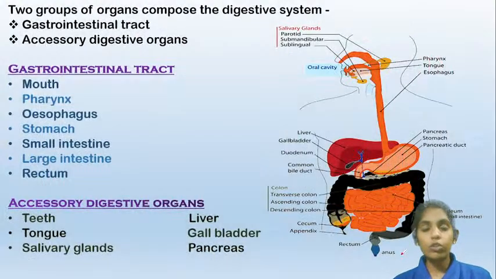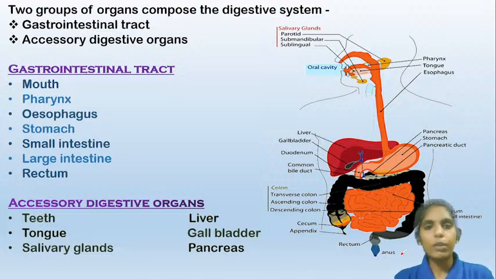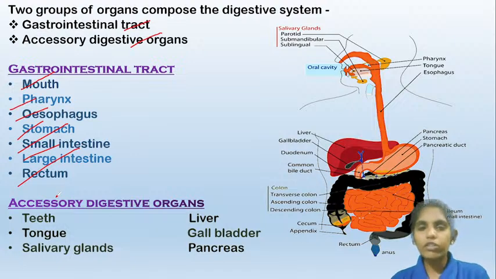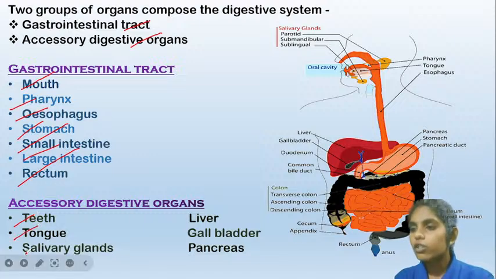Now, let us know the different organs present in the digestive system. So, the digestive system is divided into two: the gastrointestinal tract and the accessory digestive organs. The gastrointestinal tract contains the mouth, pharynx, esophagus, stomach, small intestine, large intestine, and rectum. And it also has accessory digestive organs. These organs help the digestive system. They support the digestion process which is taking place in the digestive tract. So what are those accessory digestive organs? This is the teeth, tongue, salivary glands, liver, gallbladder, and the pancreas.